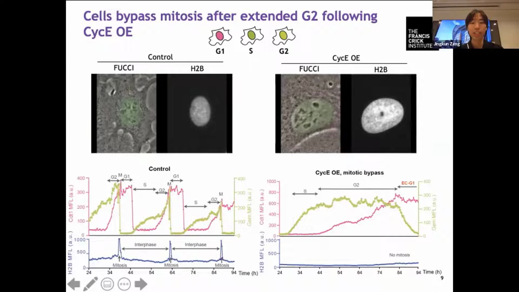And so indicating the cell has entered a G1 state that we call endoreduplication cycle G1 phase, which I will call EC-G1 for the rest of my talk. And we have evidence that the anaphase promoting complex is required to degrade the G2 cyclin, cyclin B, during this mitotic bypass process.